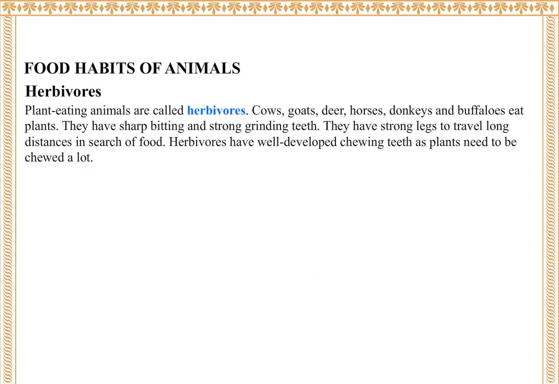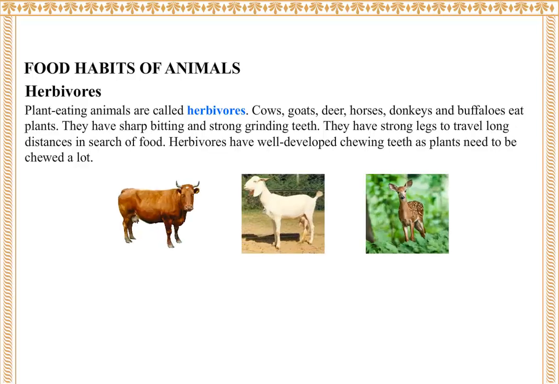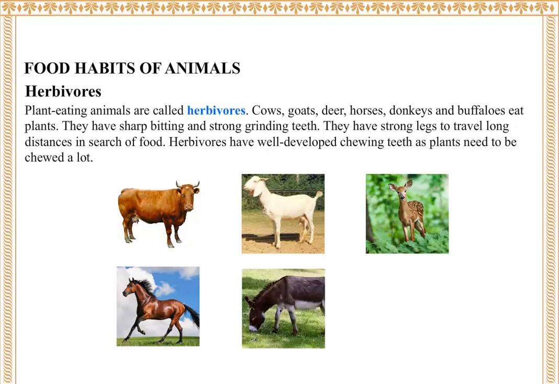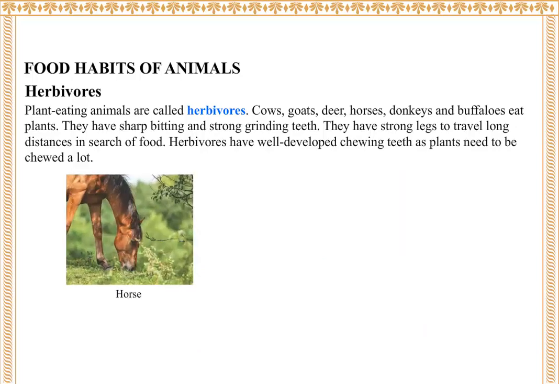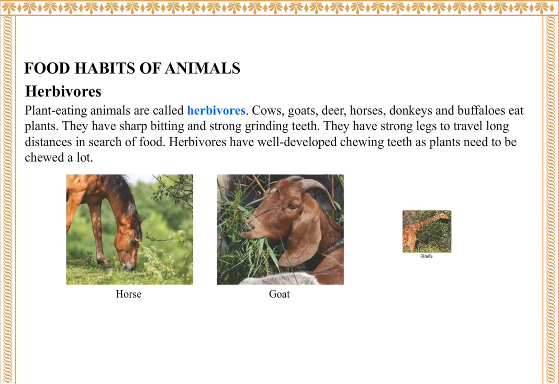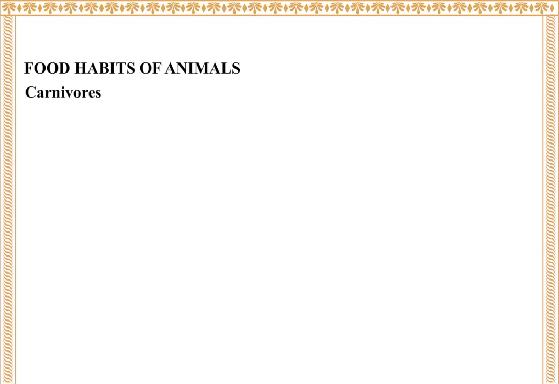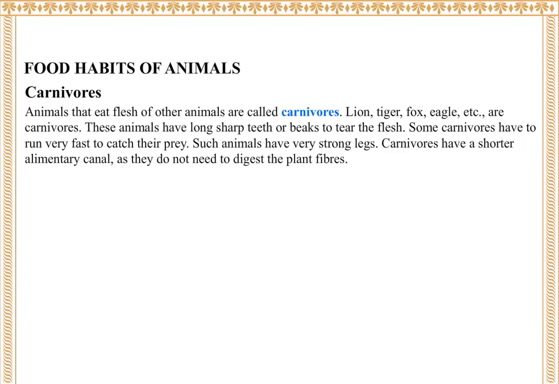Herbivores. Plant-eating animals are called herbivores. Cows, goats, deer, horses, donkeys, and buffaloes eat plants. They have sharp biting and strong grinding teeth. They have strong legs to travel long distances in search of food. Herbivores have well-developed chewing teeth as plants need to be chewed a lot. Horse, goat, giraffe. Carnivores. Animals that eat the flesh of other animals are called carnivores.